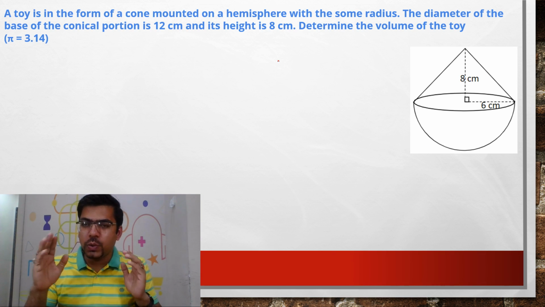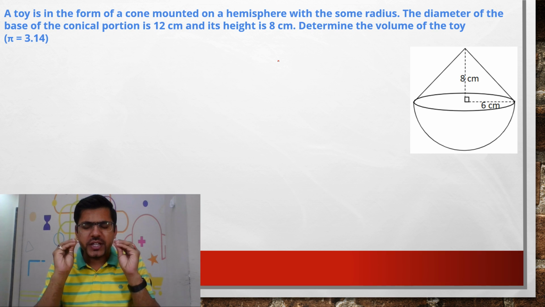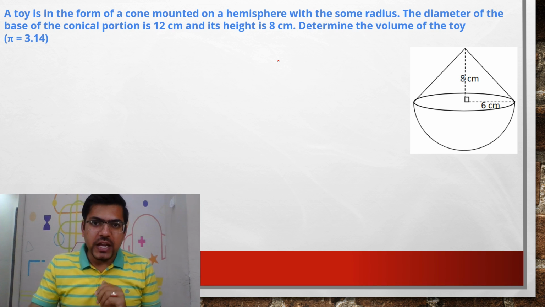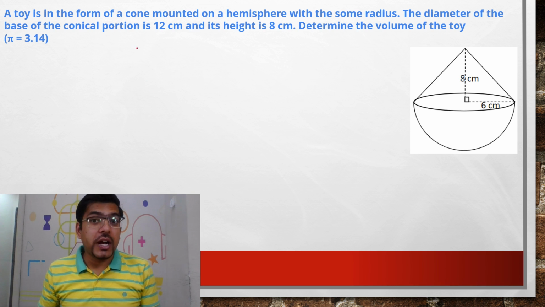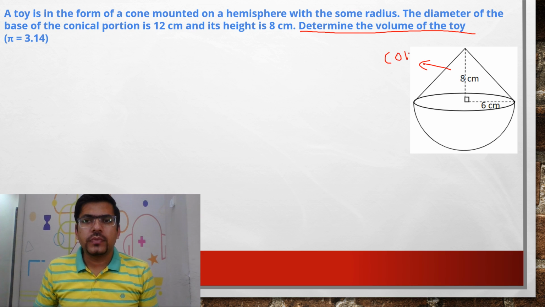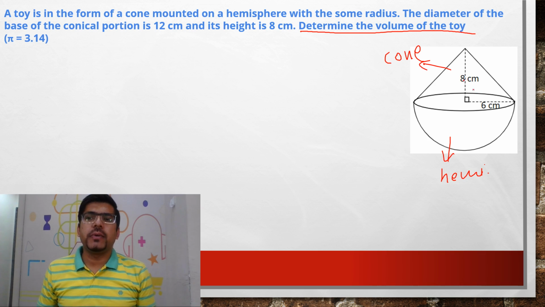Without wasting time, in today's session I have tried to give you just very crisp information about everything. See, this is a very important question and yet very easy. Why am I saying this? Here, determine the volume of the toy. Don't you think it's very easy? Because here we have a cone and a hemisphere, and we have all the dimensions. 8 centimeter is the height of the cone and 6 centimeter is the radius of the hemisphere.